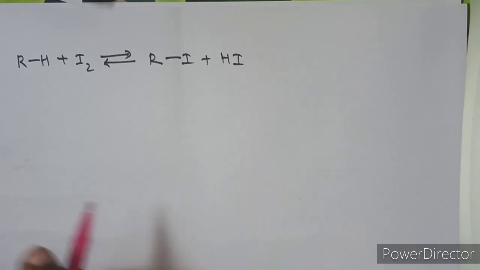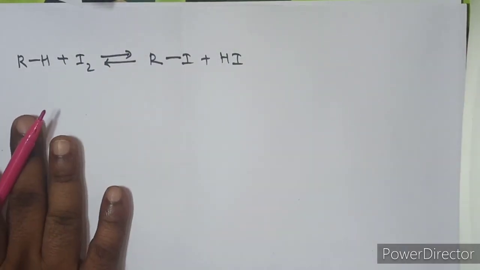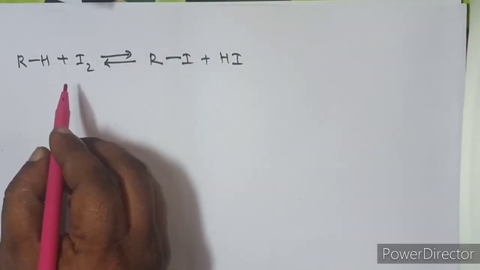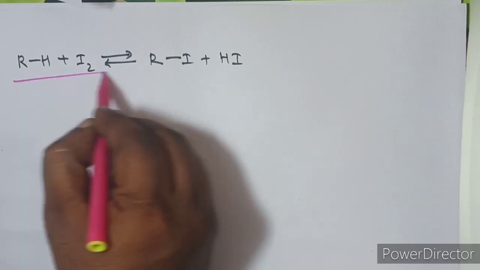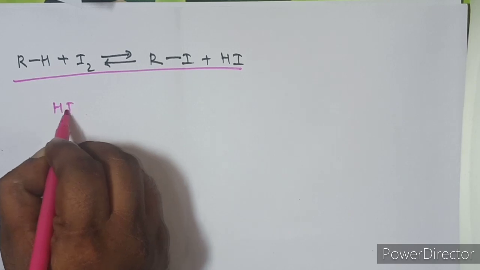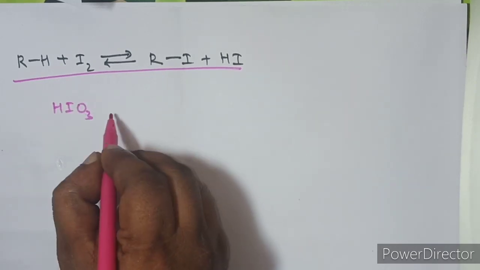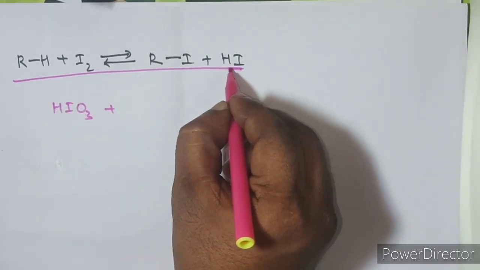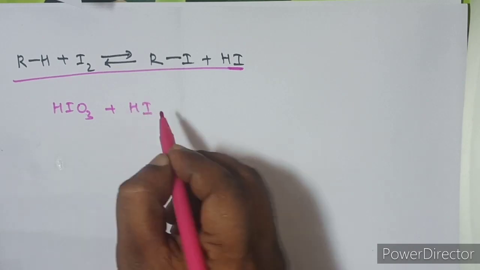Okay, so we are using the iodic acid. If you are using the iodic acid, let's see how the reaction will take place here. So guys, this is a generalization. This is a reversible reaction, in which, whenever we are using iodic acid, this iodic acid will react with the hydrogen iodide produced here.